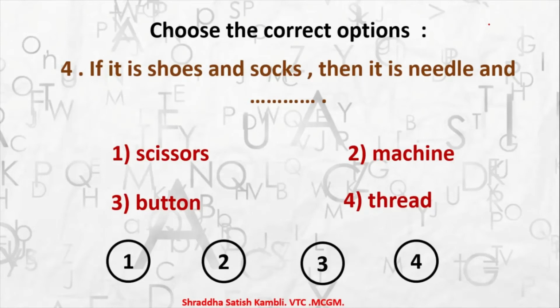Which one is the correct one? 1, 2, 3 or 4? Yes, the fourth one. Shoes and socks, needle and thread.